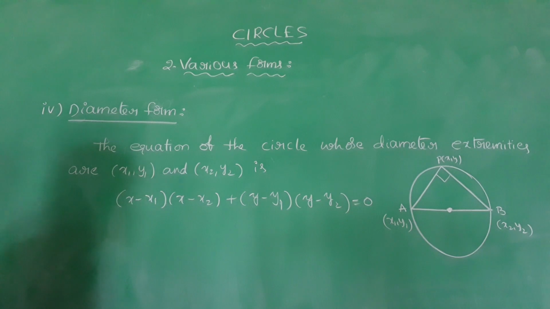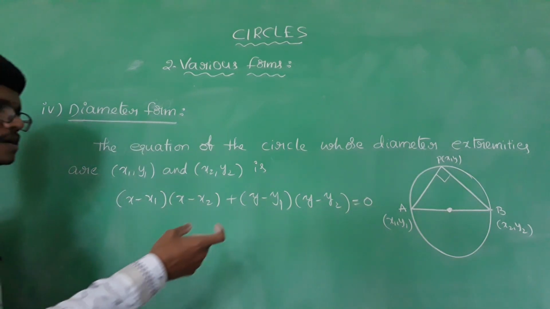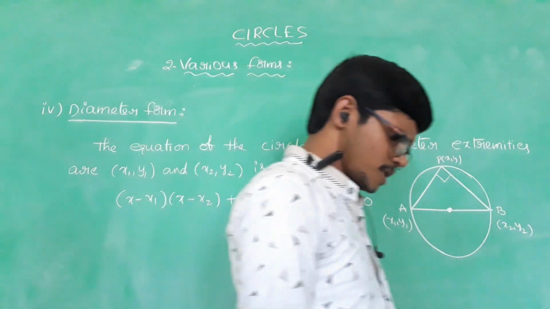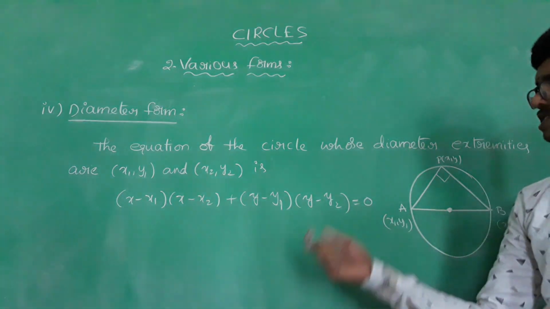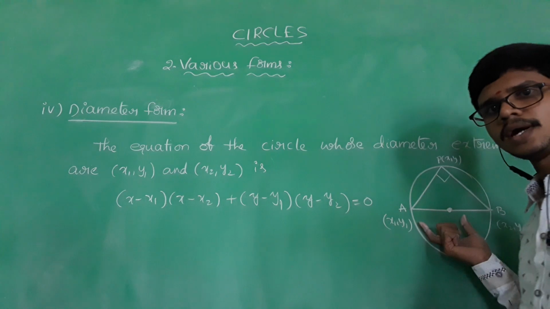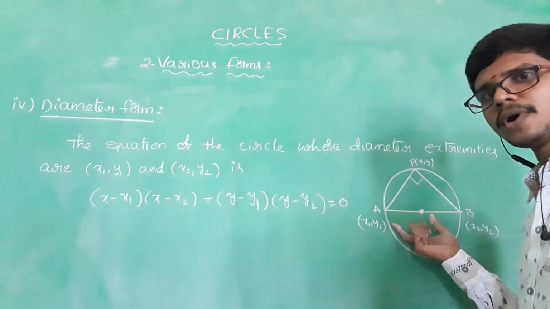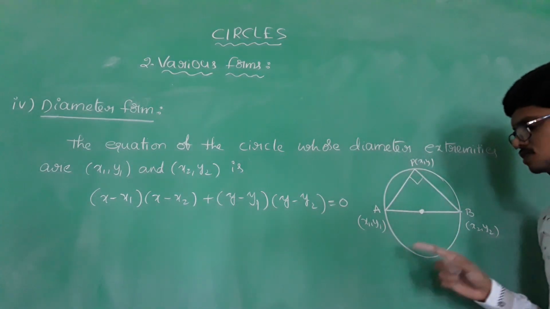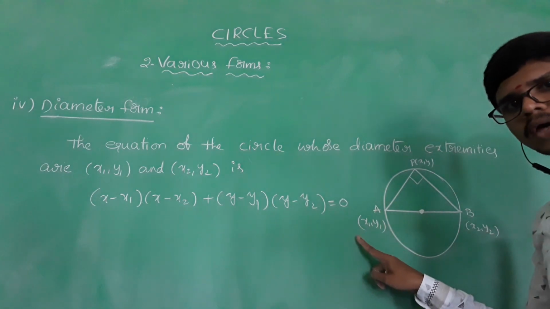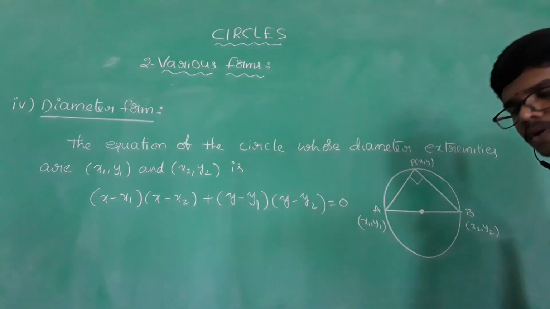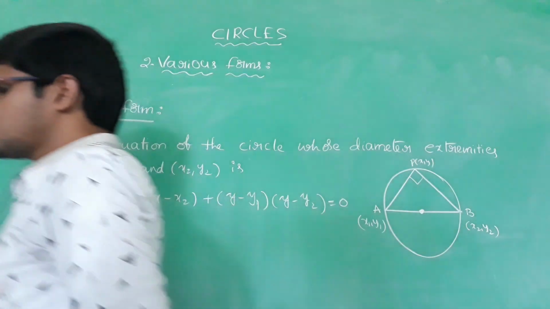The next form is the diameter form. What is the diameter form? When the problem gives the two extremities, or two endpoints, of the diameter, say A (x1, y1) and B (x2, y2), then we have to find the equation of the circle.